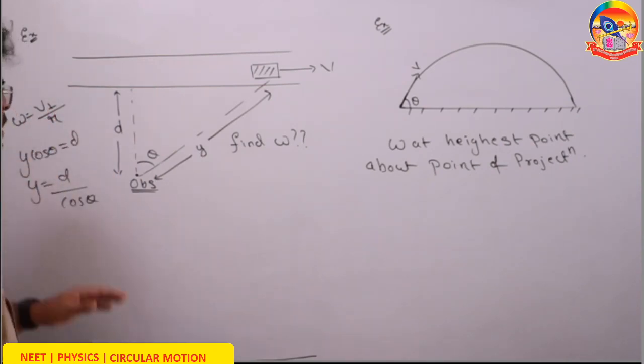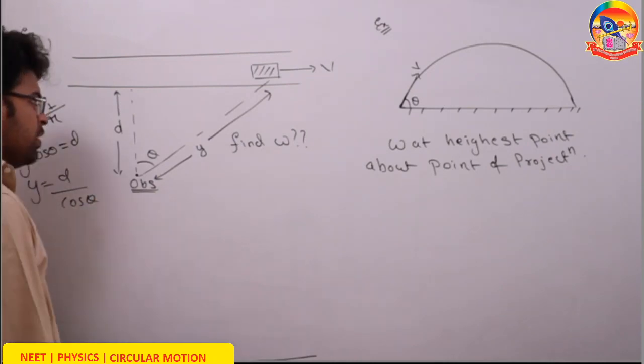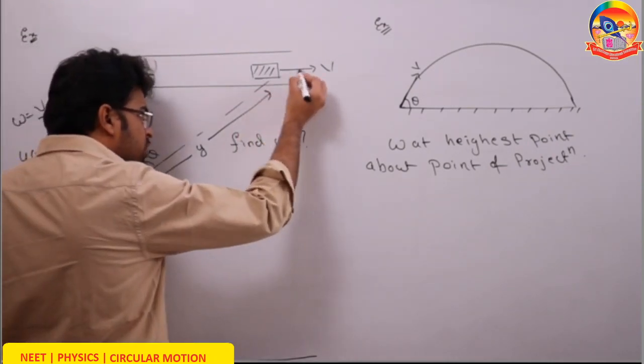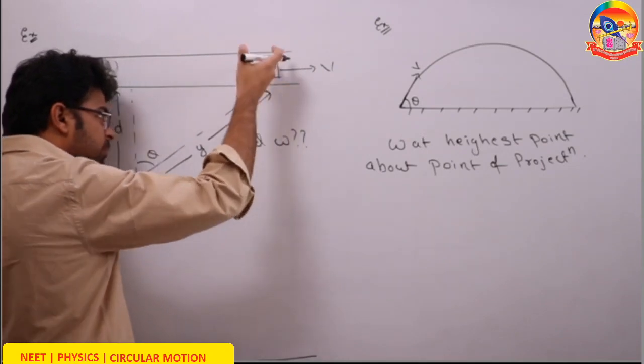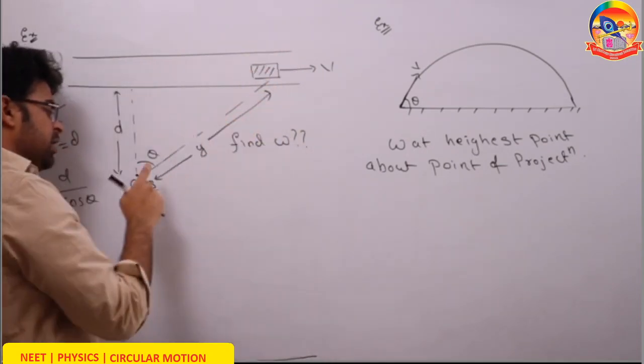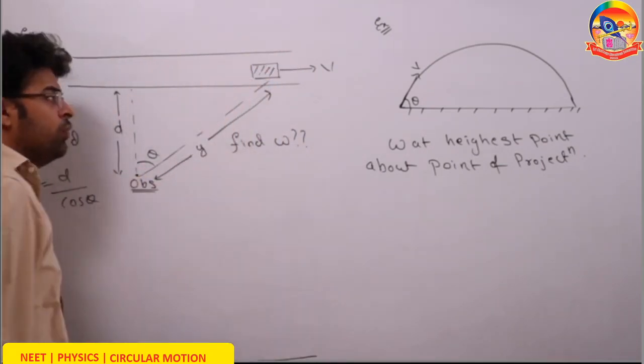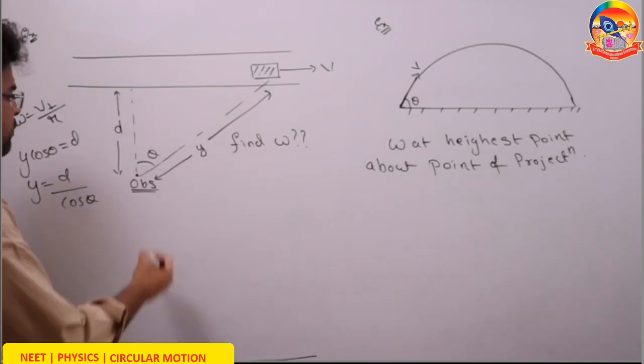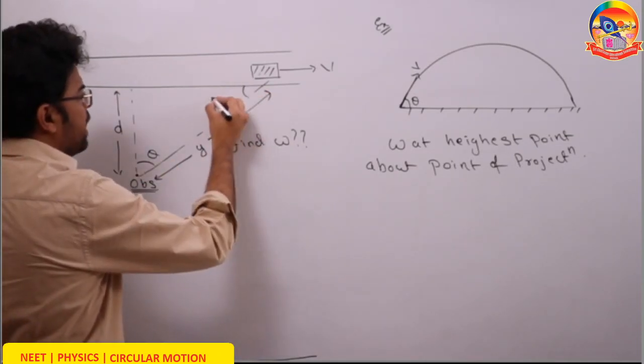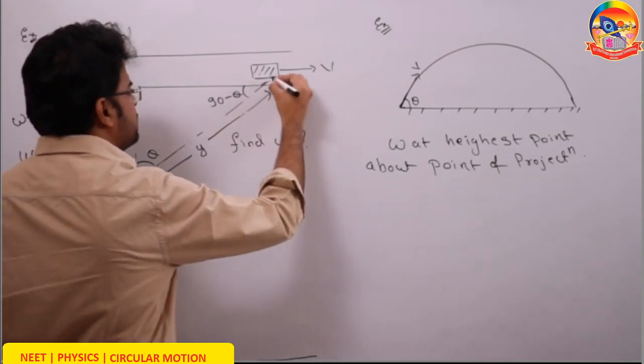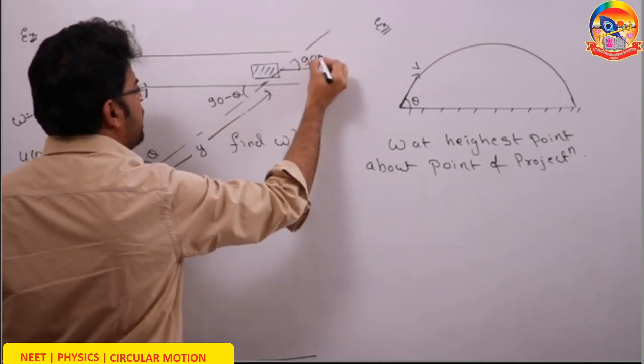Now what we need to find is v perpendicular. What is the component of the velocity of this ambulance perpendicular to the line joining the observer and the object whose angular velocity has to be written? If this angle is theta, this angle will be 90 minus theta. If you extend this line, this angle will also be 90 minus theta.